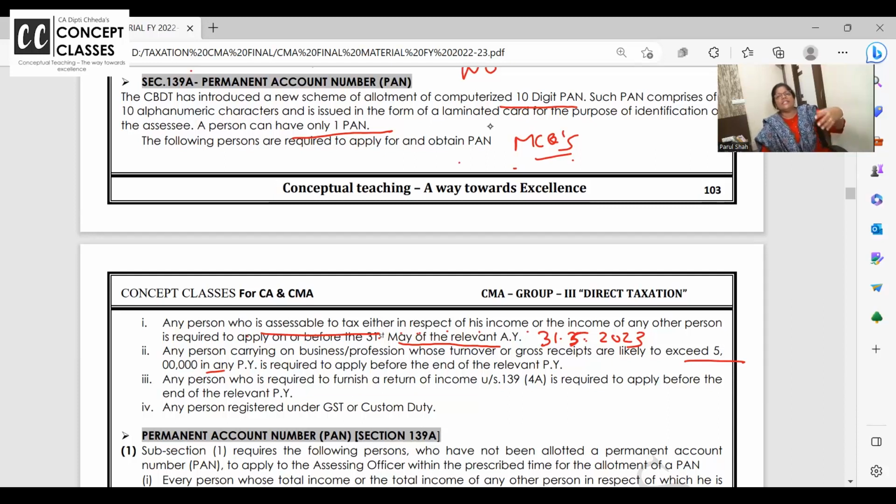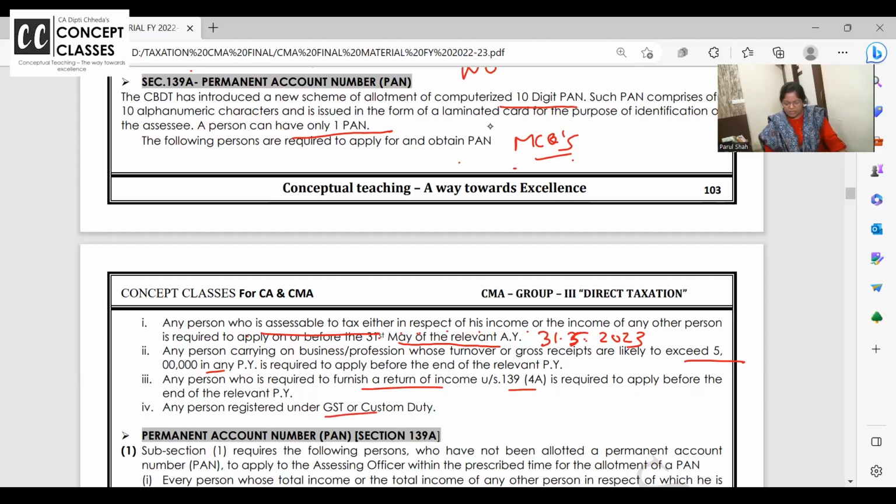And you know how they have made it? When you do business, you need GST registration. So GST registration is a 15-digit number in which the first ten digits are the PAN card. Pehle PAN la. Export import license. Pehle PAN leke aao. So there are so many other things when PAN is required. TDS TCS: if you don't give your PAN details, instead of 5%, I will deduct TDS at 20%. नो मैम, 20% काट लिए, उतना मेरा टैक्स ही नहीं है, मेरे को रिफंड आता, मेरे को मुश्किल होता, तो फिर पैन दो, give your details. Any person who's required to file the return, trust and all, they should have PAN.